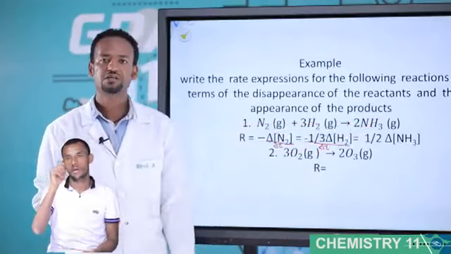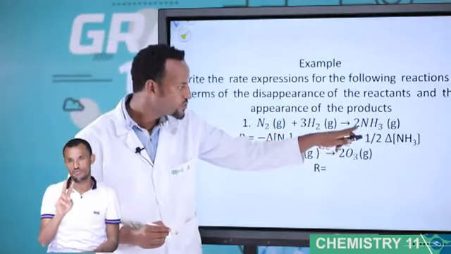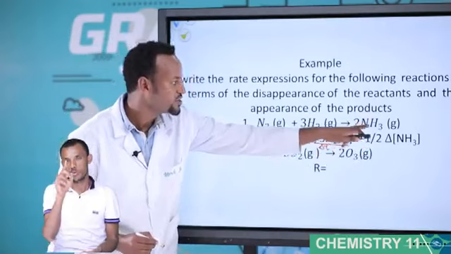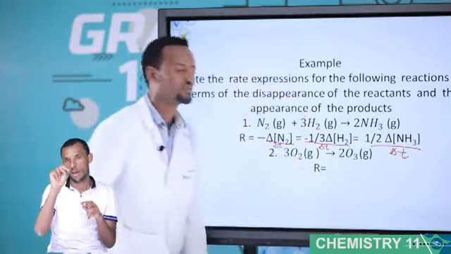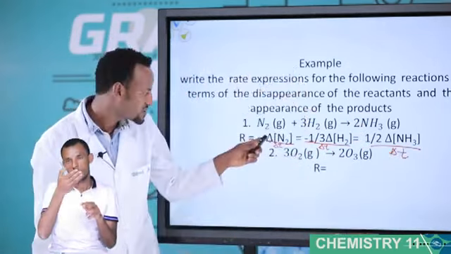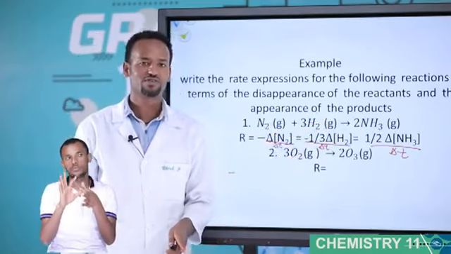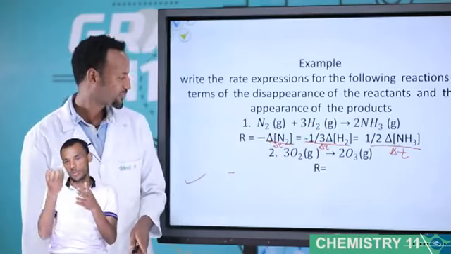Ammonia: the coefficient of ammonia is 2, so we use 1 over 2, change in concentration of ammonia over change of T. This is the rate expression for this equation. You know this one? The Haber process, the production of ammonia.